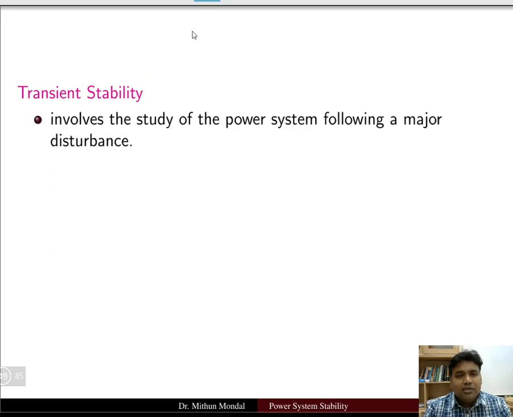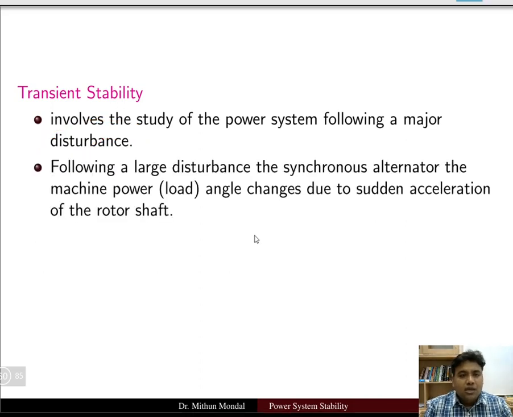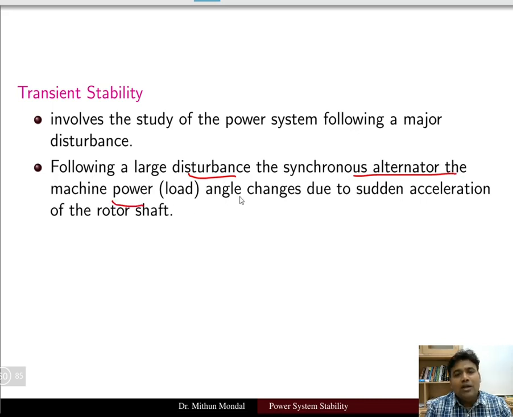Now let us see transient stability. Transient stability involves the study of the power system following a major disturbance. Whereas in steady state stability the disturbance is minute, here you have a major disturbance. Following a large disturbance, the synchronous alternator's power angle changes due to sudden acceleration of the rotor shaft. We have seen that when there is a large disturbance in the power system, due to a fault or sudden switching of a heavy load, there will be a heavy change in the power, and the machine power angle will also change.